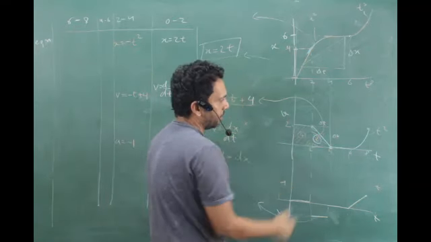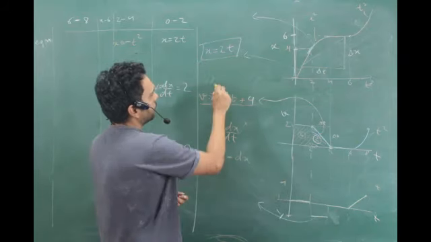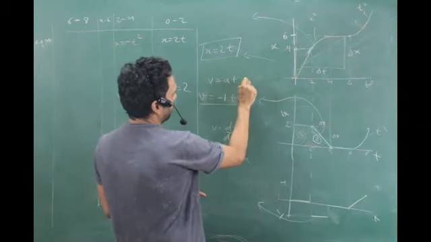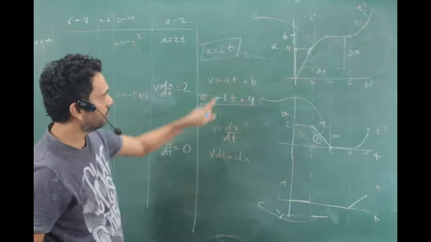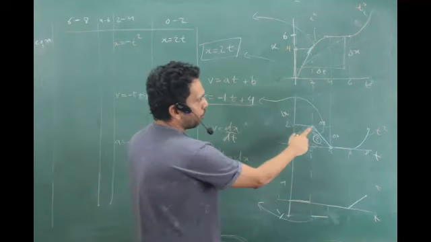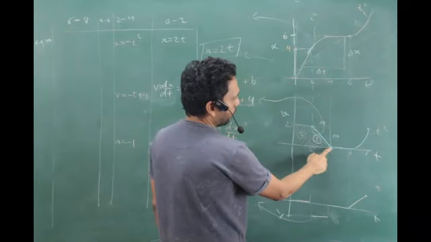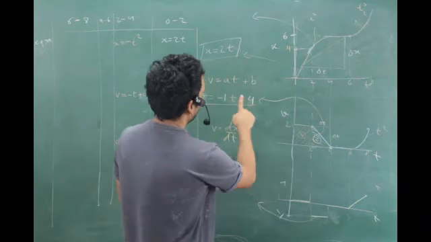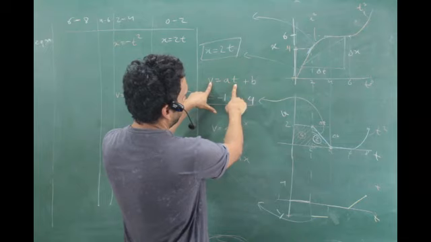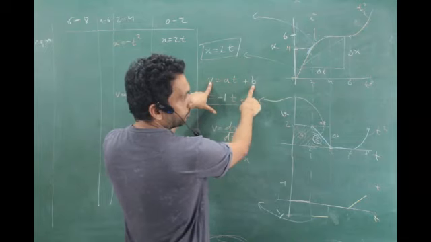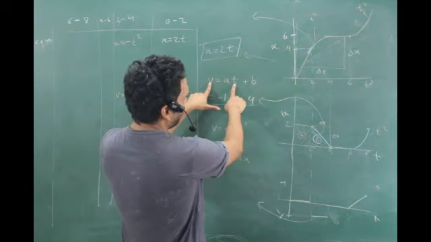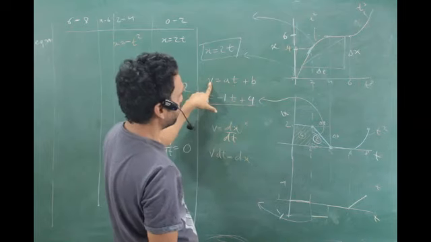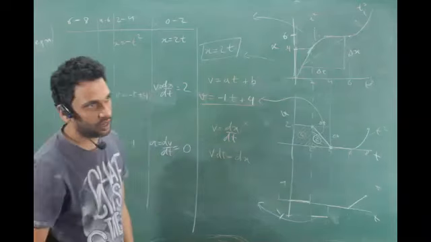Now if it is linear, what do you mean by linear? Linear polynomial means v has to be of the format something t plus something, right? And we have two points to correlate: 0, 4 and 2, 2. I put 2, 2 over here, and I got an equation in A and B. Then I put 0, 4 here, and I got another equation in A and B. Solving simultaneously, I got the A and B values. Got the point? Yes, sir.